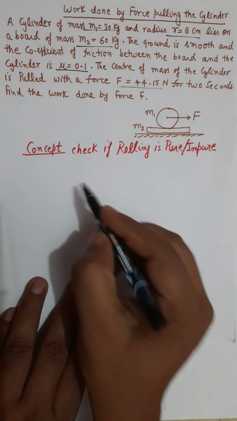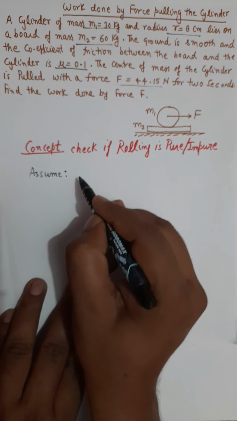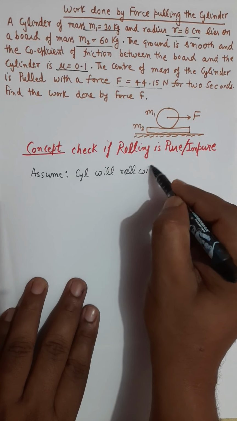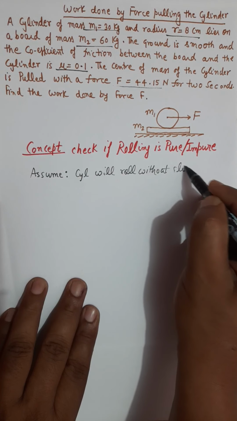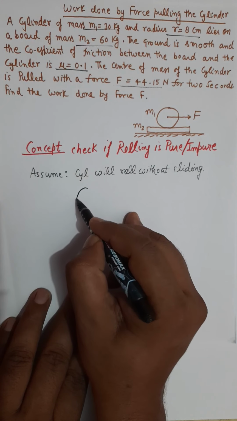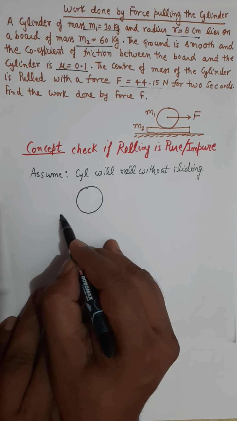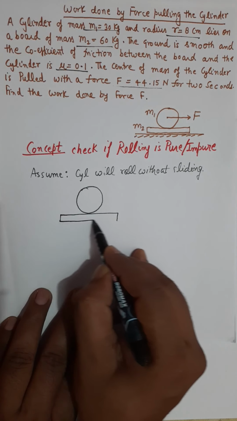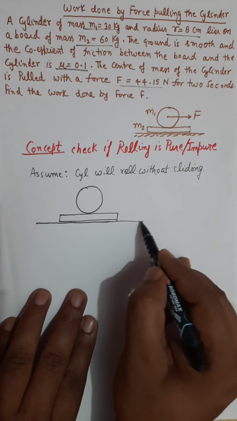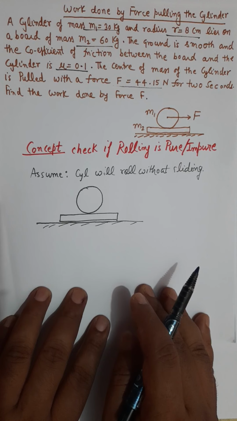And how will we check it? We will first make an assumption that the cylinder will roll without sliding. That's my assumption. Based on this assumption, I will make equations and I will calculate some values. And if those values are acceptable, then my assumption will be correct. And if the calculated values are not acceptable according to laws of physics, then my assumption will be wrong. So I am assuming that the cylinder will roll without sliding.